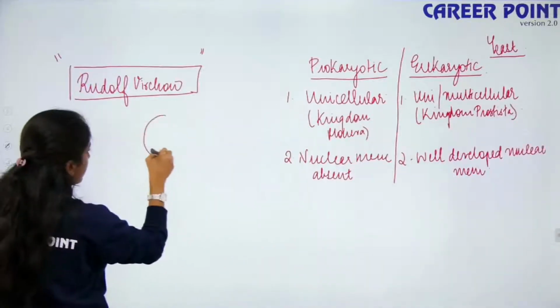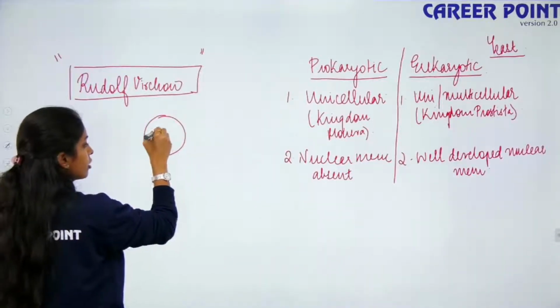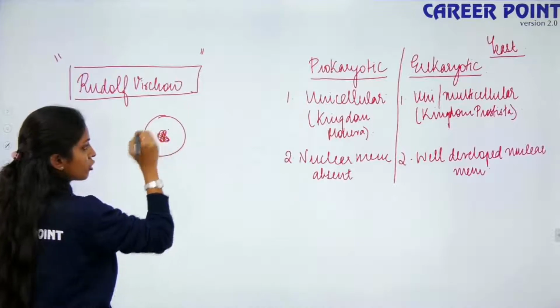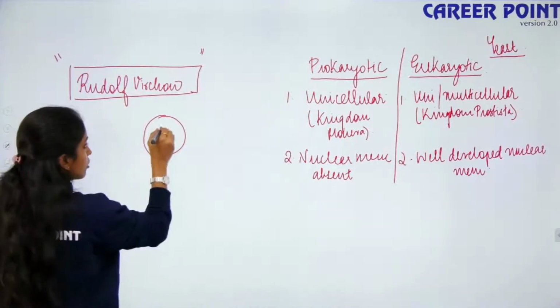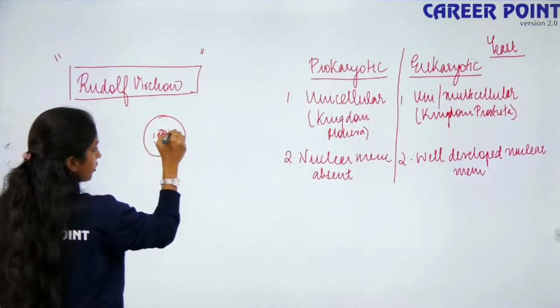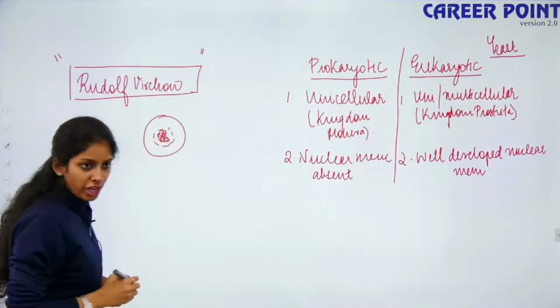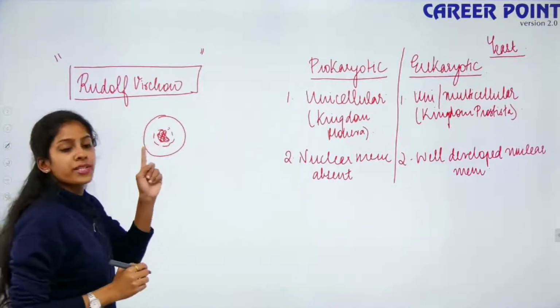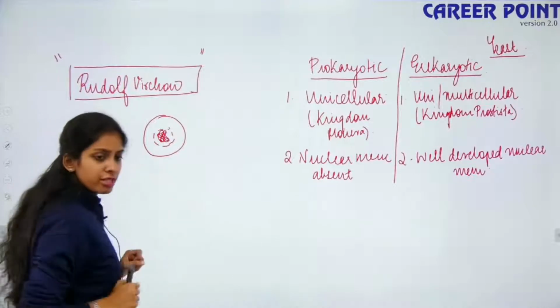So this is a cell. If this is your nucleus, it contains your chromosome and your DNA. So there is a membrane surrounding your nucleus in case of your eukaryotes. Your prokaryotes do not have this membrane. So that is the difference.